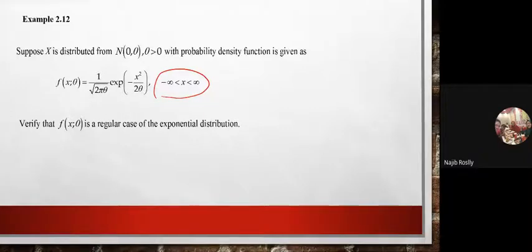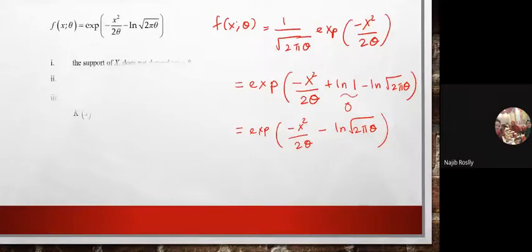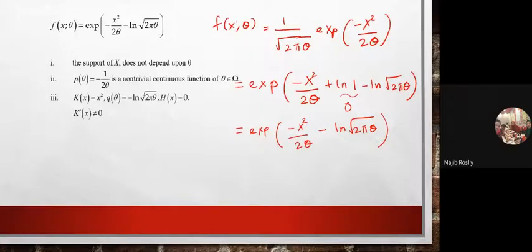So this interval does not depend upon theta, and it satisfies the first condition. The support of x does not depend upon theta since we have minus infinity less than x less than infinity.